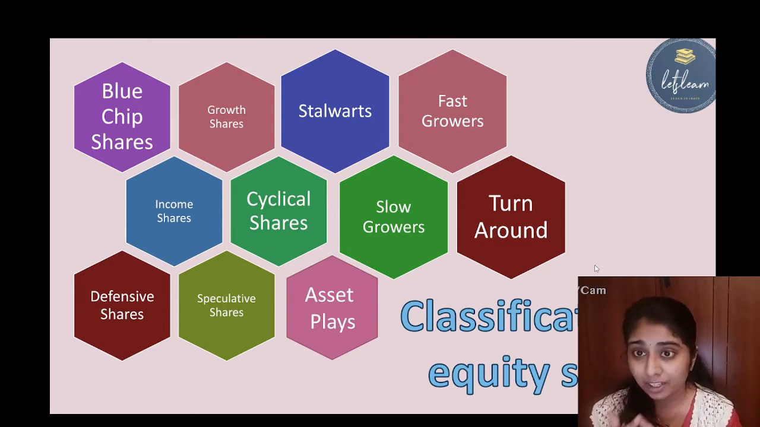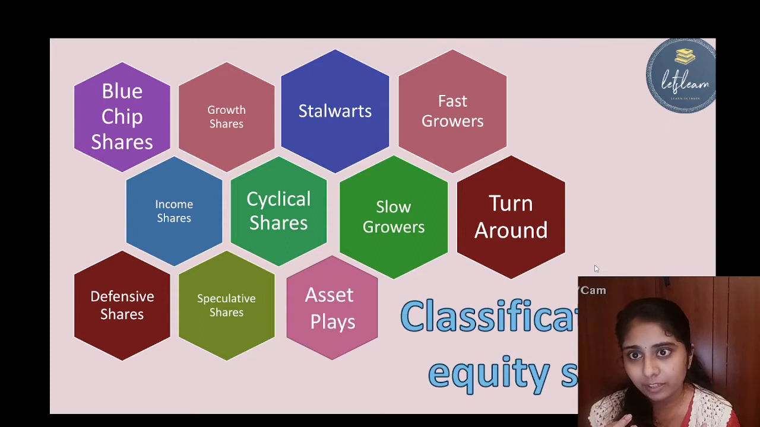Next one is cyclical shares. These are shares of those companies whose share value fluctuates from time to time, mainly shipping companies. Next one is slow growers. These are companies who grow, but they grow very slowly. Next one is turnaround. Turnaround shares are issued by those companies who had incurred a lot of losses in the previous year but are now recovering and have started earning profit. The next one is defensive shares. Defensive shares are issued by companies such as beverage companies, food processing companies, or drug producing companies.